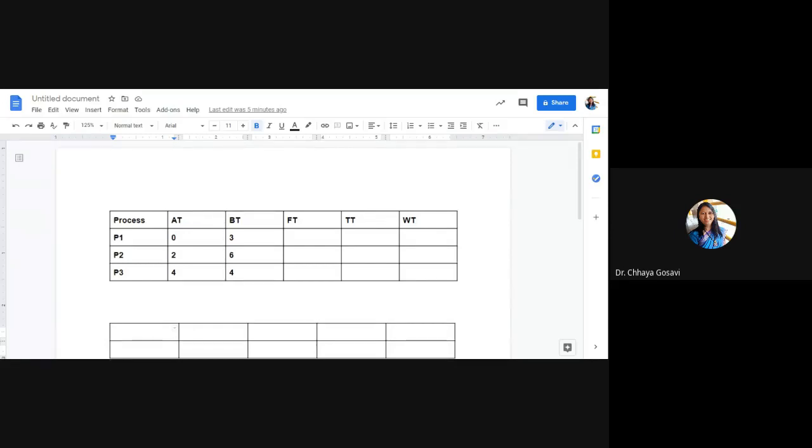Finish time for P1 is 3, P2 is 9, and P3 is 13. Turnaround time is finish time minus arrival time.